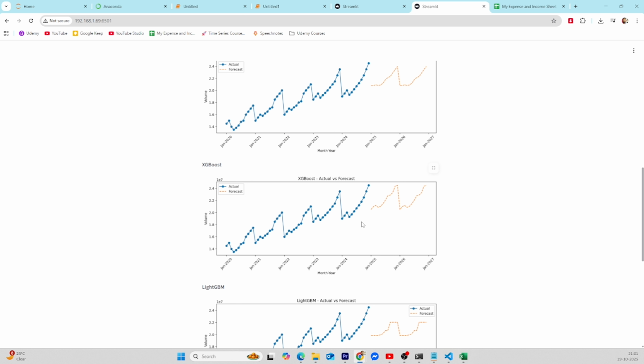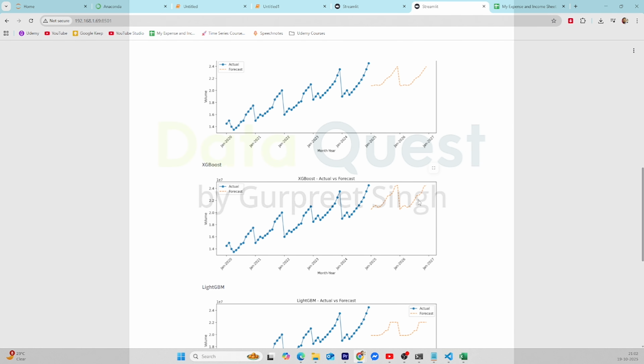you see in XGBoost we are seeing a similar trend, right? In January our sales are lower, they are dropping, and after September they are increasing because iPhone launches its new model every September, and till December the sales are going up, and suddenly in the next month, at the year's start, the sales are going to drop. Historical data is depicting this, and in the same range our forecasting model XGBoost is predicting the next 2 to 3 years forecast here.